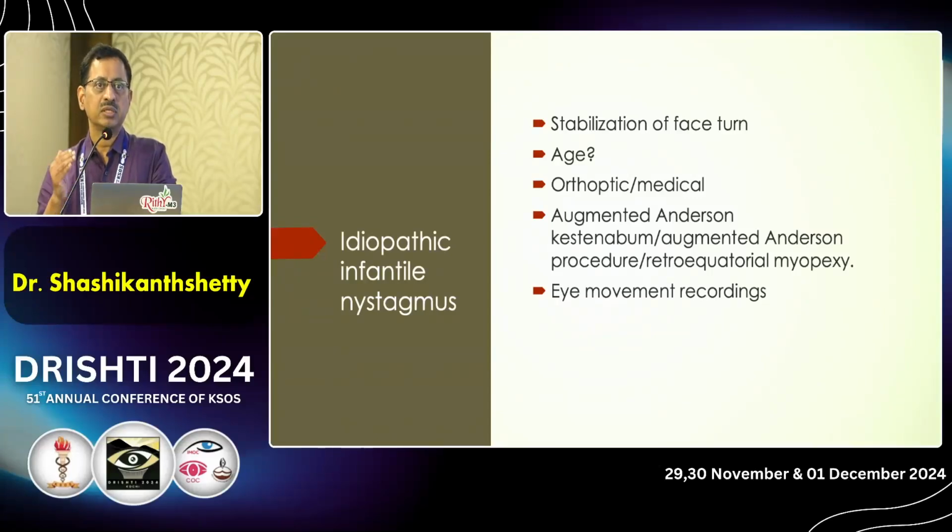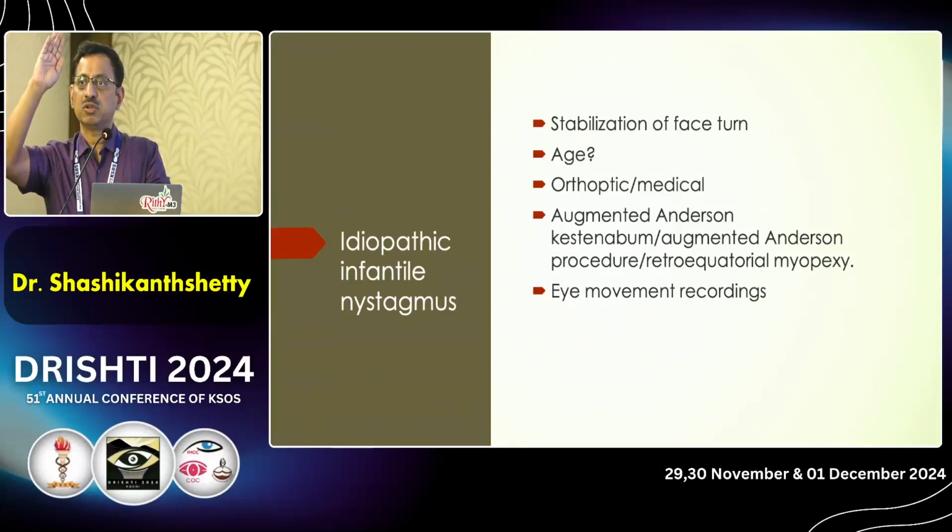We do eye movement recordings in patients with nystagmus to look at PAN, periodic alternating nystagmus, look at their multiple null points, and there is something called the nystagmus acuity function. So when we correct nystagmus by treatment, we are not just correcting the face turn of the patient. We are actually correcting the different gazes vision of the child, because the child is going to look at different gazes when they have nystagmus. So that is called gaze dependent visual acuity. And there is something called foveation time, foveation period, which improves when we correct their nystagmus.